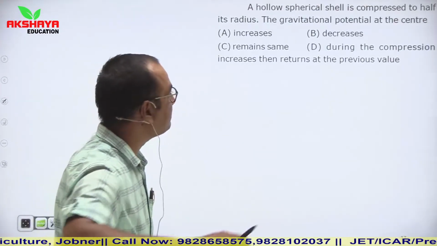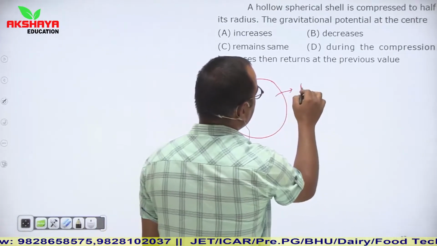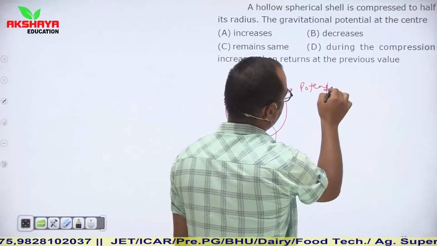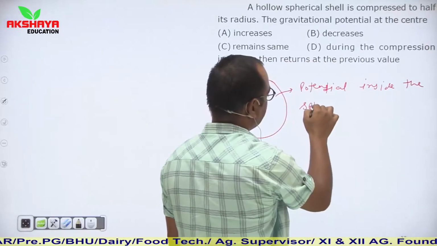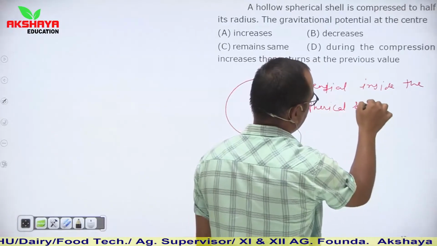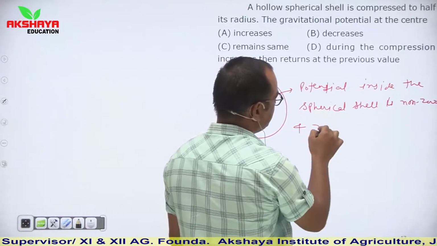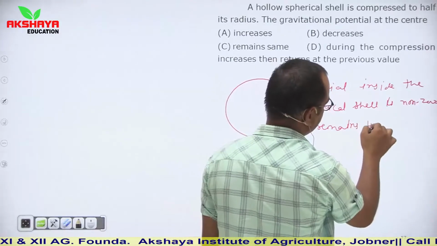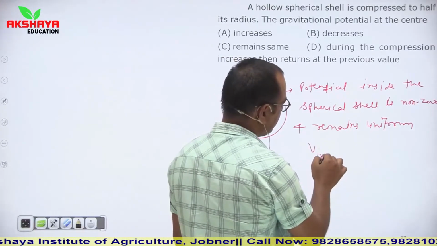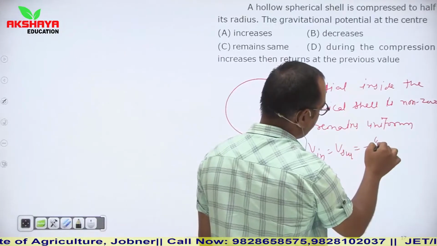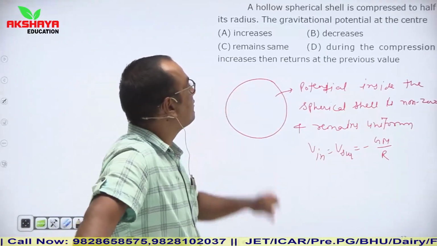If we talk about the center in a hollow sphere, I previously told you that potential inside the spherical shell is non-zero and remains uniform, and the value V inside is equal to V surface is equal to minus GM upon R. So this is the relation of gravitational potential at any point inside the given spherical shell.